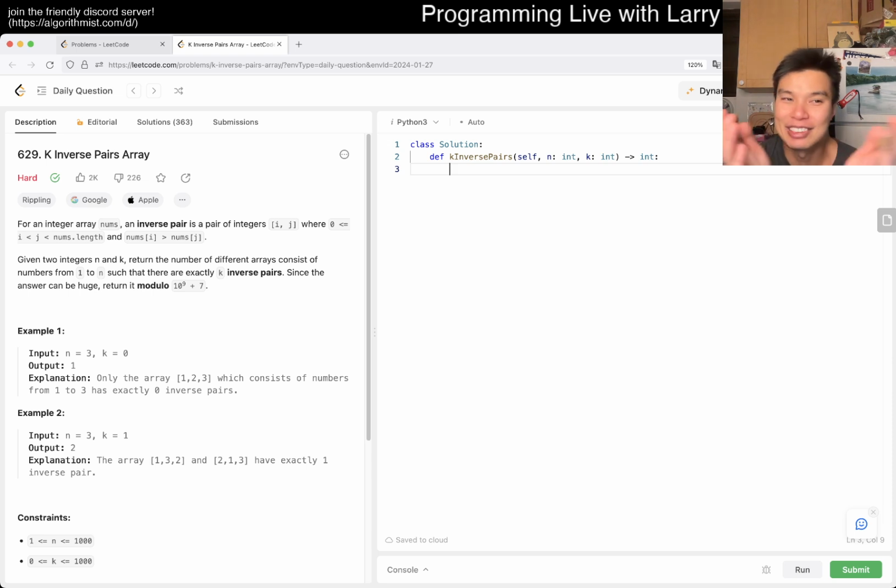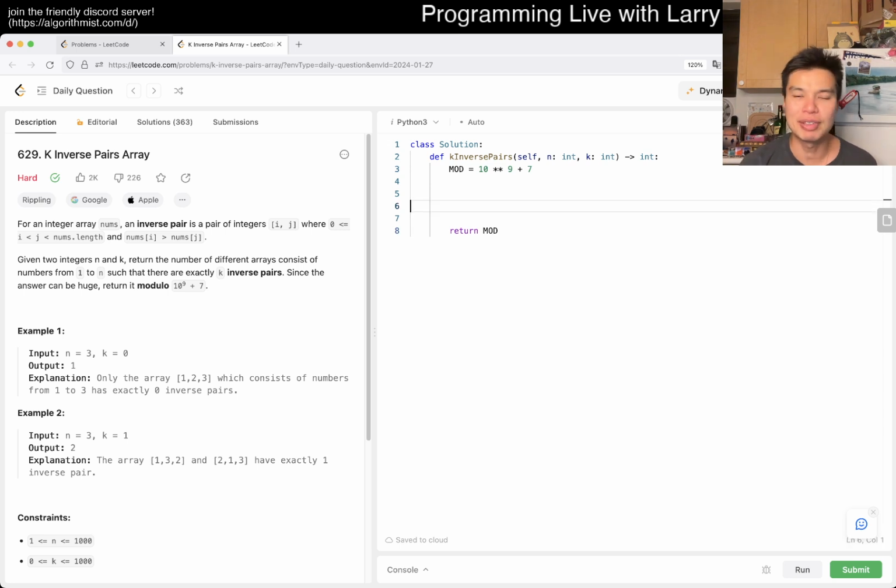Let's take a look at today's problem. 629. K inverse pairs array. It's a hard problem. Alright, let's dig into it. For an integer array nums, an inverse pair is a pair of integers i, j with i less than j, less than n, and nums[i] is greater than nums[j]. Given two integers n and k, return the number of different arrays consisting of 1 to n that have exactly k inverse pairs. Since the answer can be huge, return it mod 10^9 + 7, so let's do the mod song.